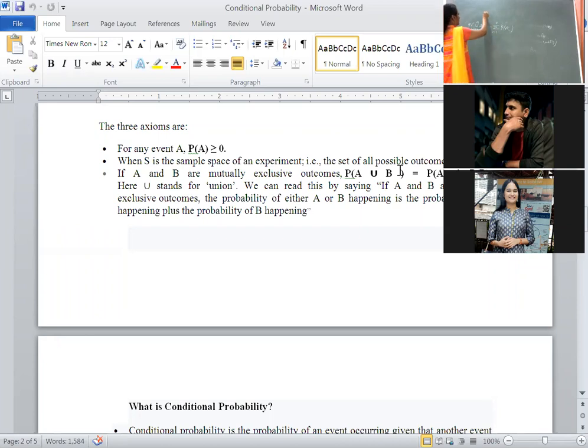In 10th standard you learned the addition theorem: probability of A union B is equal to probability of A plus probability of B minus probability of A intersection B. If A intersection B is a null set, that means the events A and B are mutually disjoint events, then this is called the axiom of additivity.